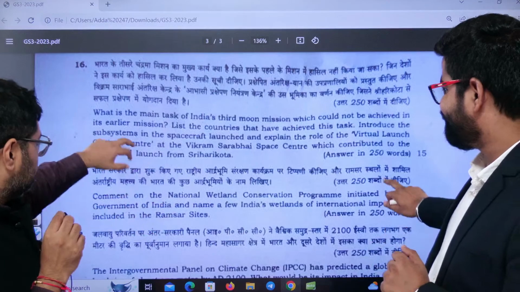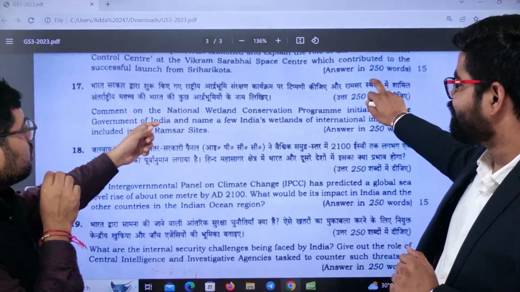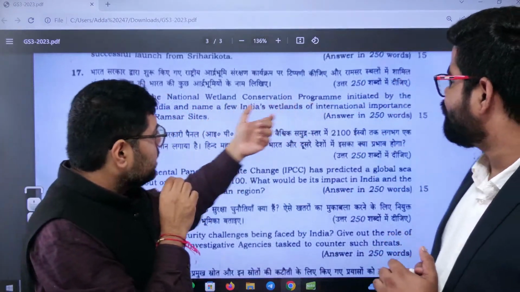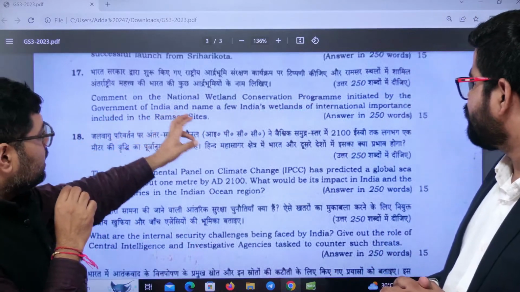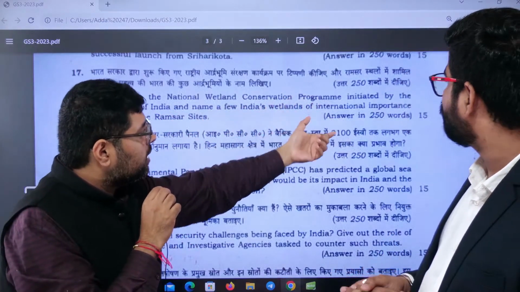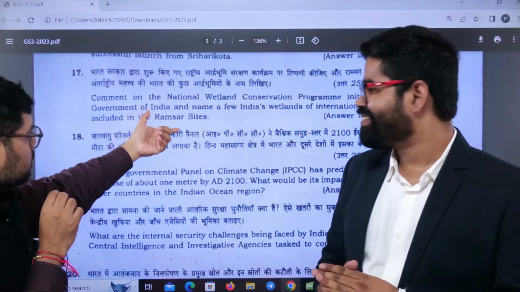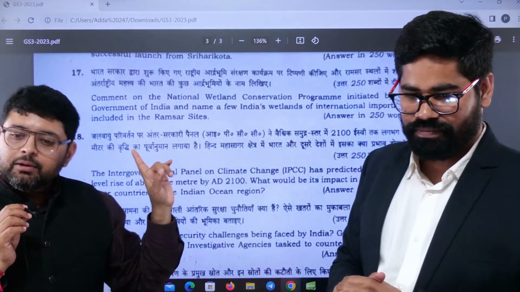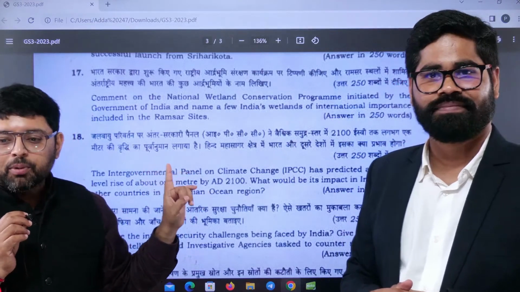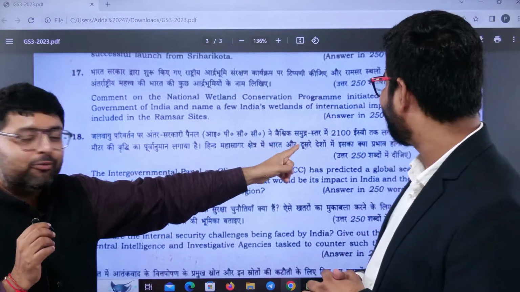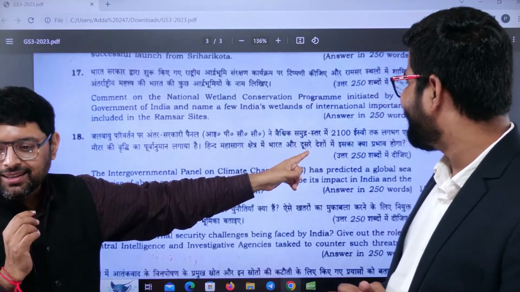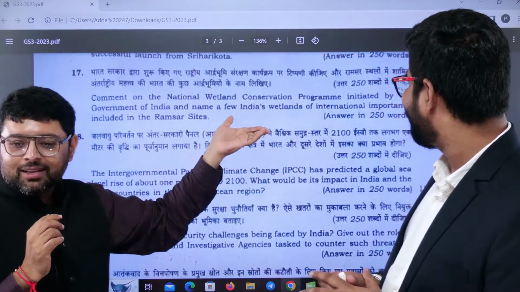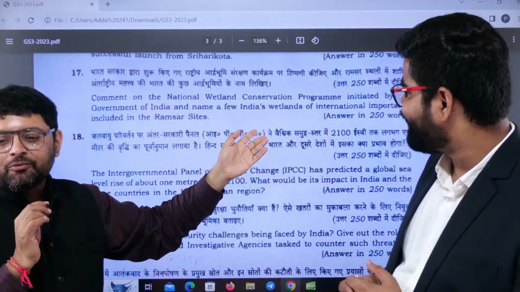Clear? Now, next is: comment on the National Wetland Conservation Program initiated by the Government of India and name a few of India's wetlands of international importance included in the Ramsar site. Now, again, this question is very easy, a static one, but the problem is, again, you have to write in 250 words. So again, it is a challenging one, because when it comes to prelims, this topic is again emphasized in prelims.